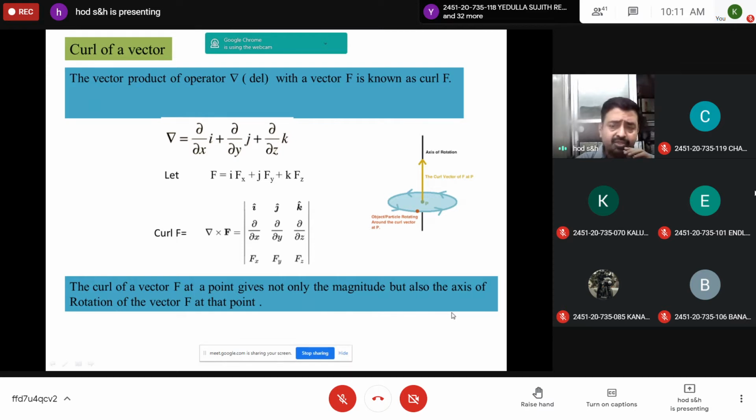So vector quantities which are changing from one dimension to two dimensions, if you use this curl operator, not only can you find the magnitude, but also the axis of rotation, the direction also you can find. This is the advantage in taking this operator curl.